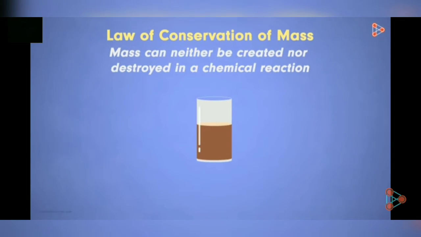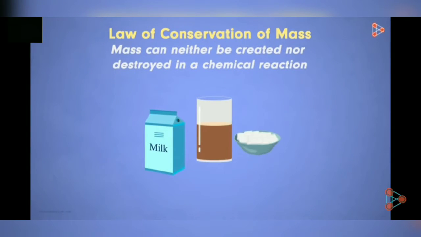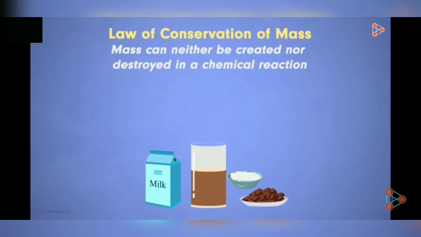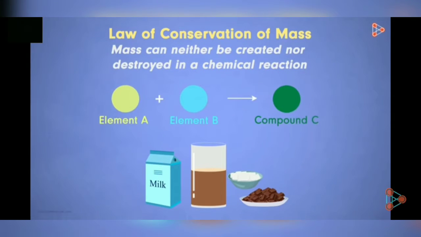So the chocolate milk that we made in the beginning came from the milk, sugar, and chocolate mixed together. Similarly, we could see that compound C is formed only when atoms of elements A and B combine together. So new substances are formed only when pre-existing ones combine in nature. New things cannot be made from nothing. The input for any matter that's formed is always the matter that already exists. Now this was the first law.